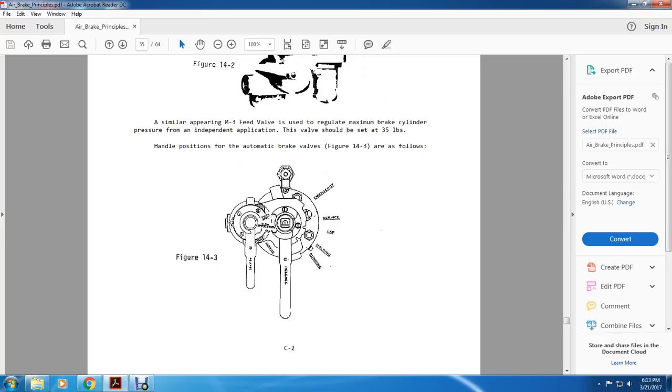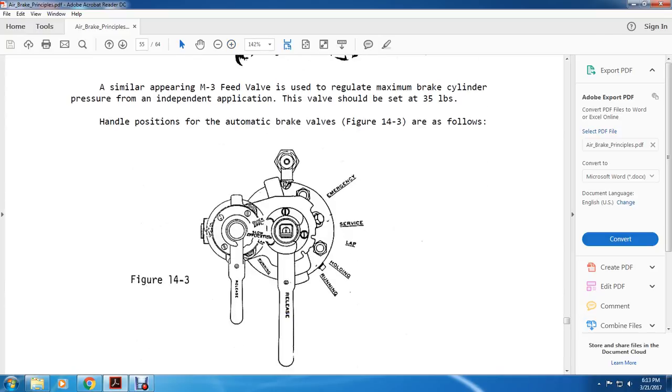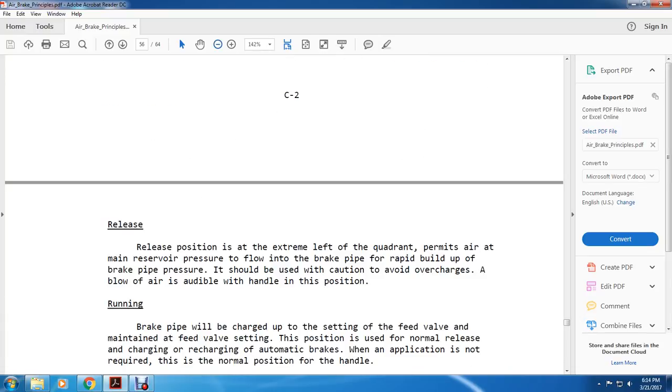Alright, your handle positions, automatic brake valve, figure 14.13, as follows. Automatic brake valve handles: you have your release, slow application, quick application, and then your next one has the release, running, holding, lap, service, and emergency position.